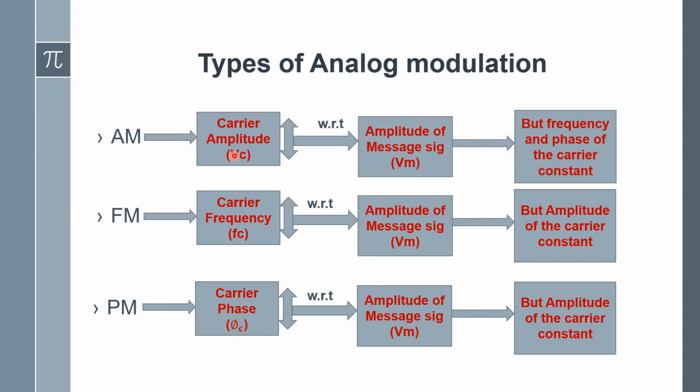So here all the parameters are varied with respect to the message signal amplitude. The message signal amplitude is a common parameter utilized to vary the amplitude, to vary the frequency, and to vary the phase of the carrier. So that's why three different modulation techniques are available based on the varying parameter: AM, FM and PM.